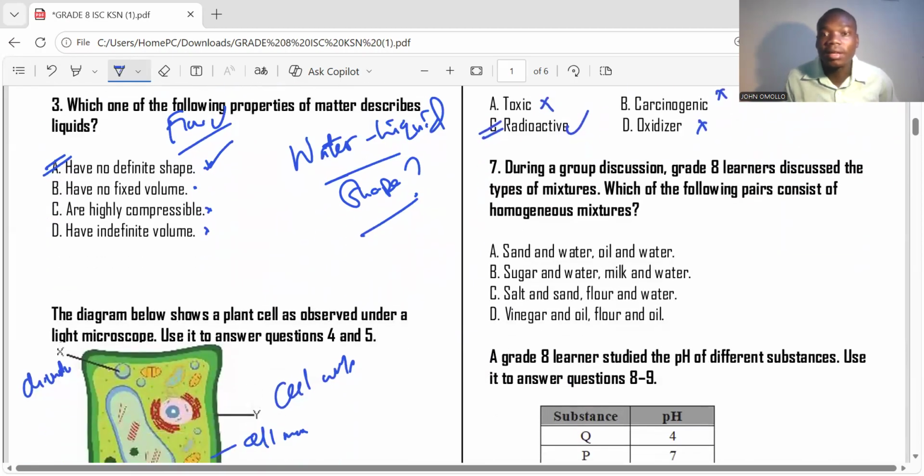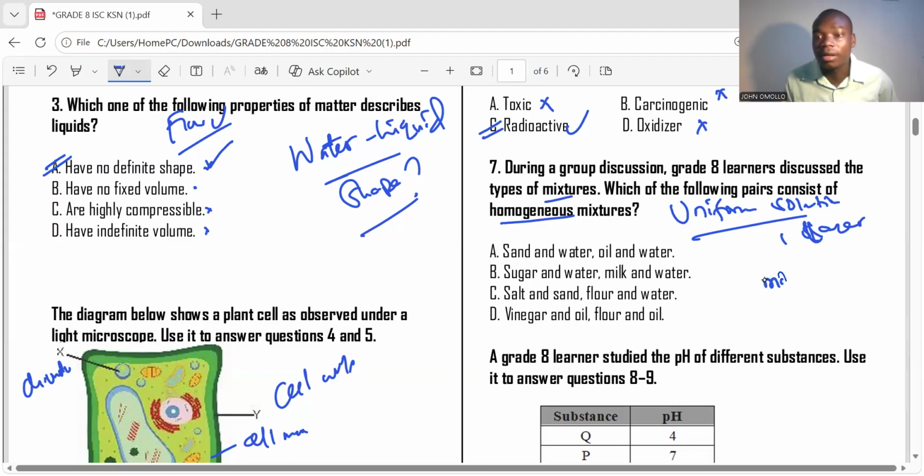Number 7, during a group discussion, grade 8 learners discuss the types of mixtures. Which of the following pairs consist of homogeneous mixtures? Homogeneous mixtures, we know that they form a uniform solution. So in that case, we are going to see only one layer formed.